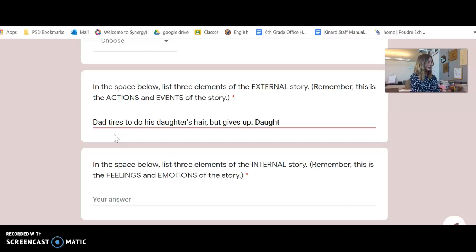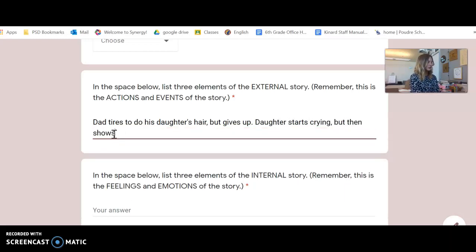Then, daughter starts crying, but then shows her dad the tutorial video. So that's when we see that her mom has her own website where she shows how to do different hairstyles. And her and her dad watch the video and they're successful.